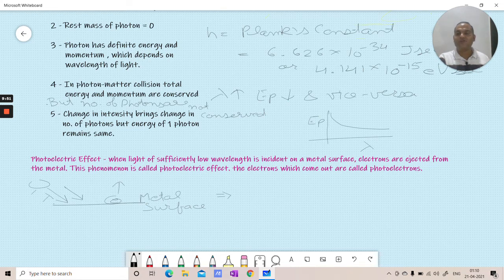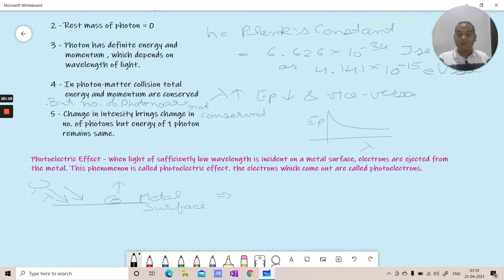The energy of a photon depends upon lambda, the wavelength. The energy of one photon does not have anything to do with intensity. So if intensity is changing, what it means is the number of photons is changing.